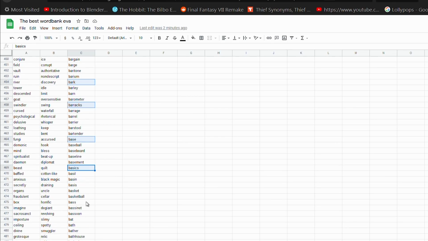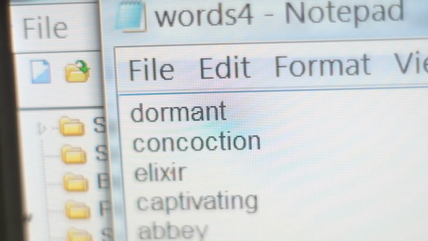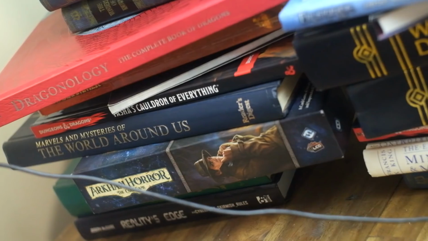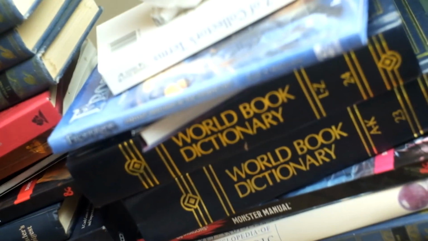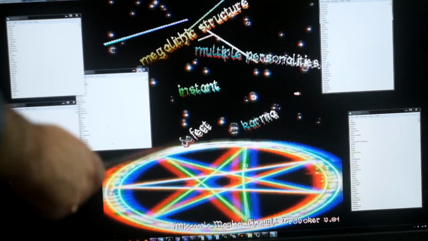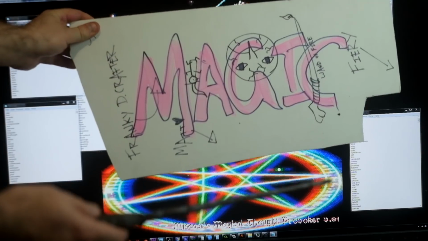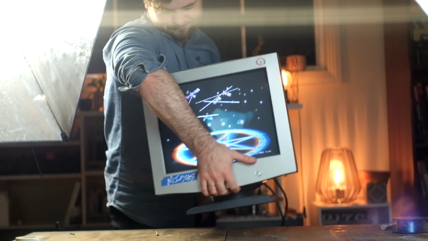And finally, the last list is a new one that I've made, a new word bank I made specifically for this project, which I collected from a whole bunch of places, mostly these books and games that I love and inspire me. Here's how it works. When the program runs, it chooses 5 words from any of those lists. Because of how the lists are themed, and because of the way probability works, I think the output should feel somewhat magical in terms of what words are spit out. But there should also be a nice variety of words too, to make ideas a bit more abstract. And that's it. And yeah, now it's a real program that works.